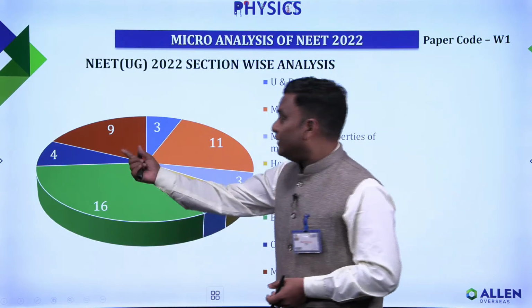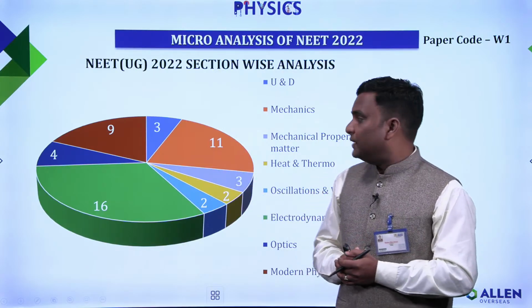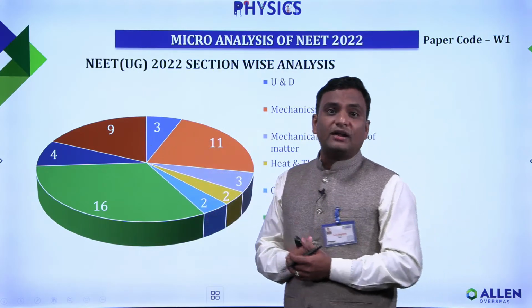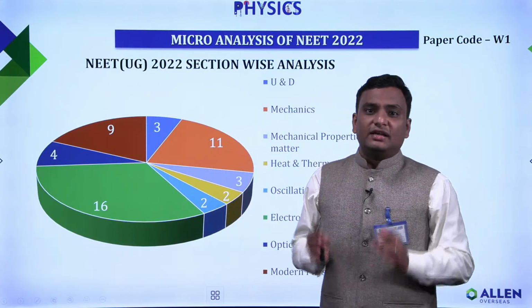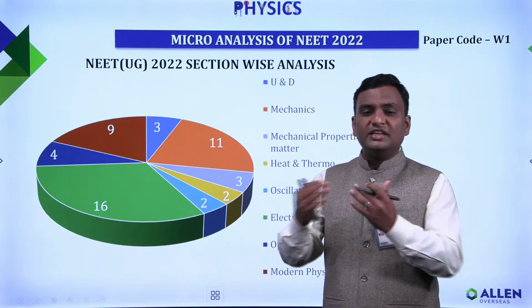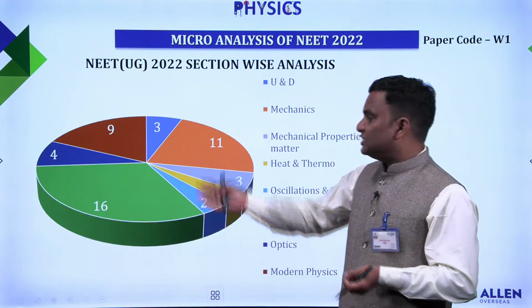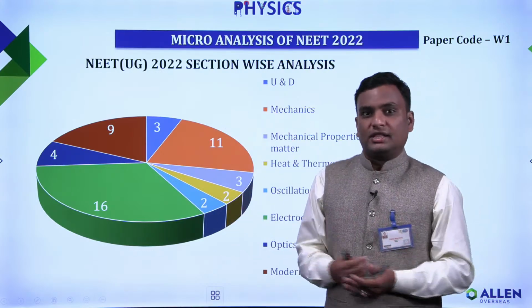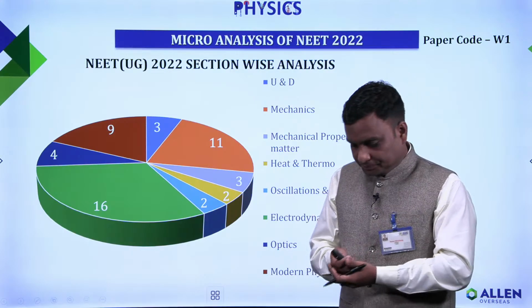Now after that we had 4 questions from the optics section, that is ray optics as well as wave optics, and from the modern physics part we had 9 questions. So this is the overall analysis. We can say that the paper was well distributed, each and every concept was given sufficient importance, and based on the importance they have asked the total syllabus. So the distribution of questions was really very good.